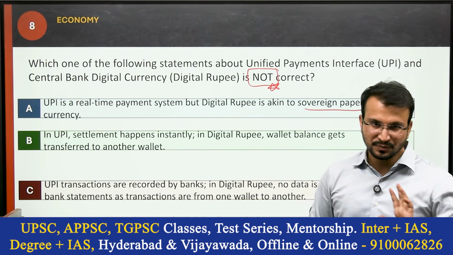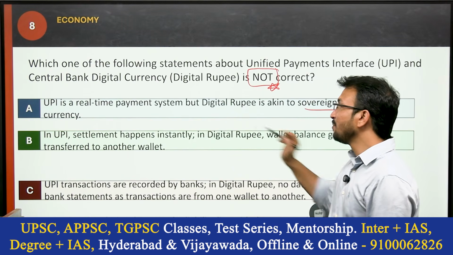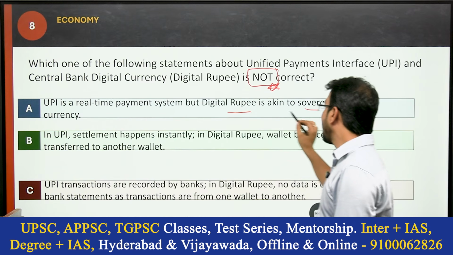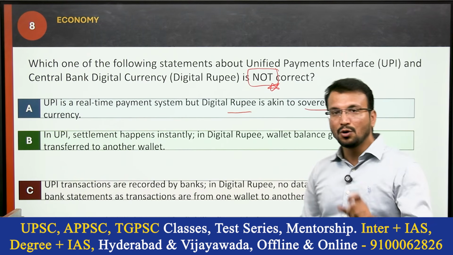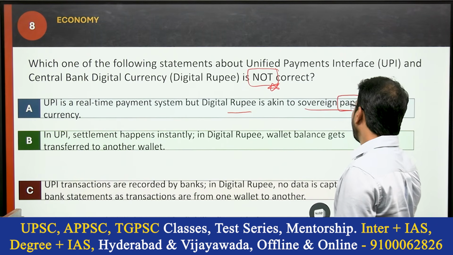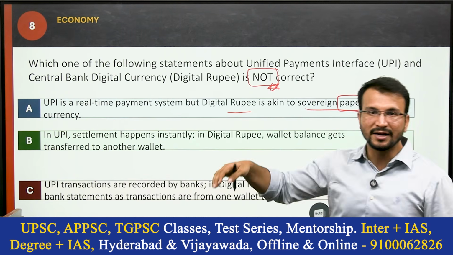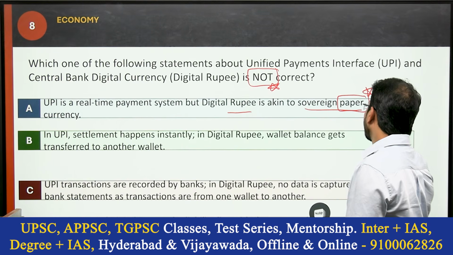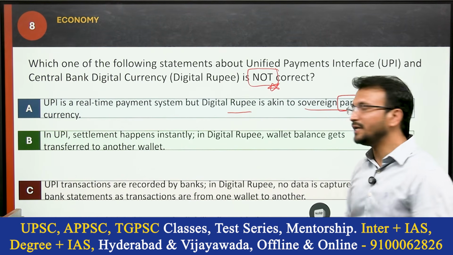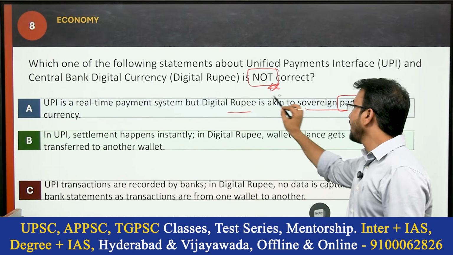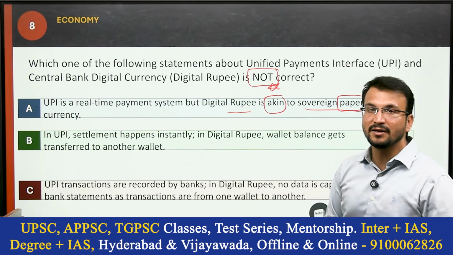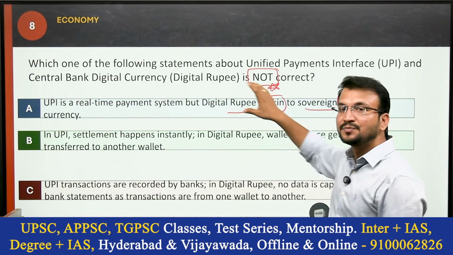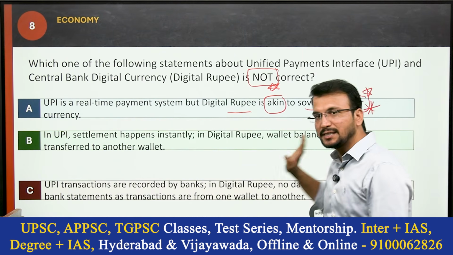So let's decode the options. UPI is a real-time payment system. Yes, UPI is a real-time payment system. Digital rupee is akin to sovereign paper currency. So see here, basically liability is reflected on the RBI. Many aspirants are confused here. They thought it is a paper currency, so it is a wrong statement. But here, akin to sovereign paper currency means it is the value of the paper currency. Whatever liability is there, it is like paper currency. So option A is a correct statement.